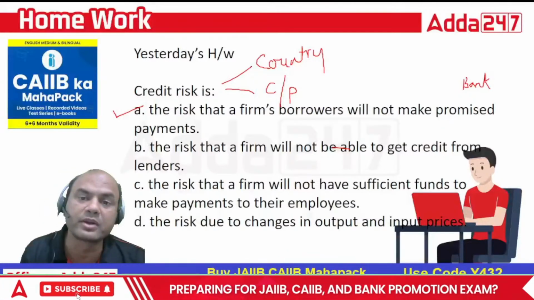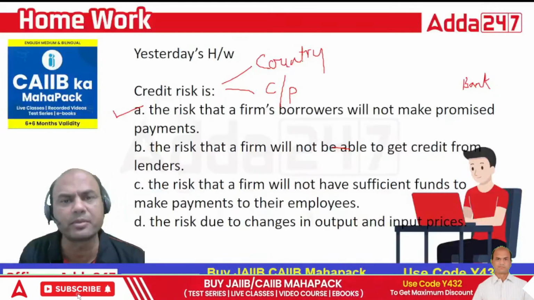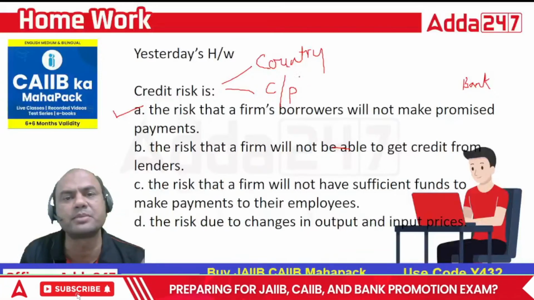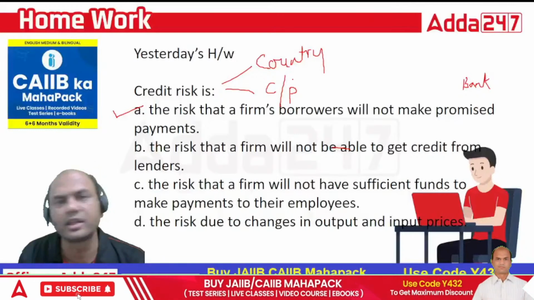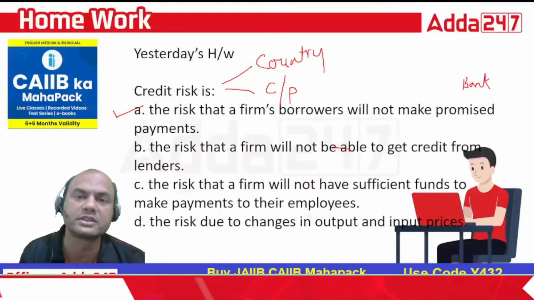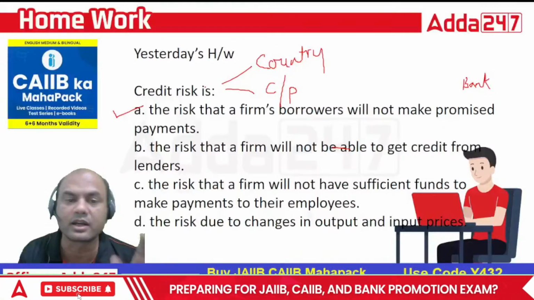The customer might be good, but the regime over there may not allow them to make the payments. Counterparty: suppose the customer is in some developed country like USA, UK, even India, and the regime is okay, but the customer himself or herself is wrong. In that case, both ways you face the credit risk.